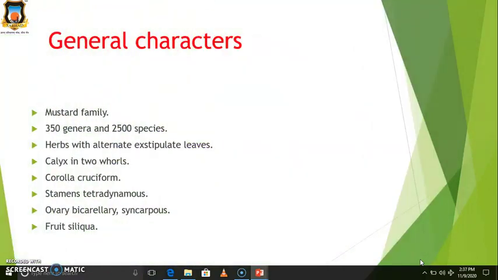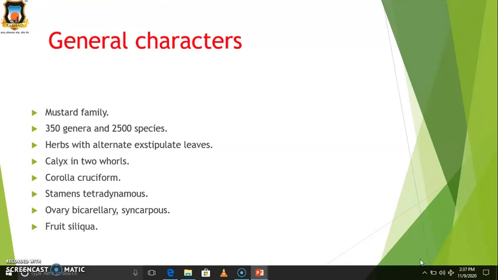The next point is the general characters. This family is also called the mustard family. It includes 315 genera and 2500 species. They are herbs with alternate as well as exstipulate leaves. Then the calyx is two whorls. Then the corolla is cruciform. Cruciform means the shape of the corolla is cross shaped.